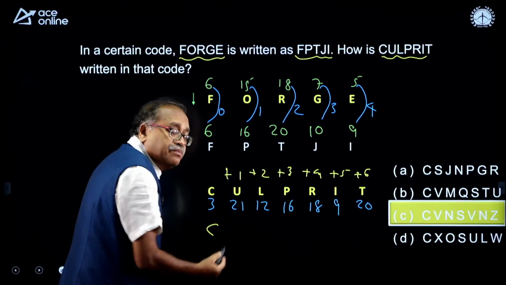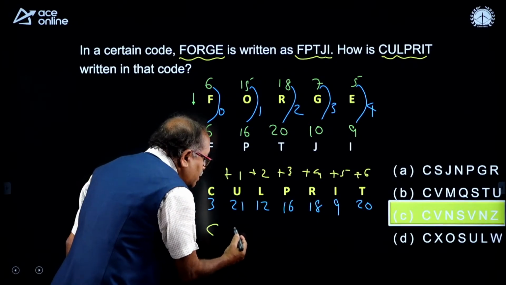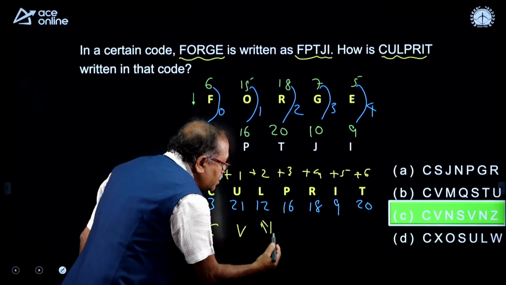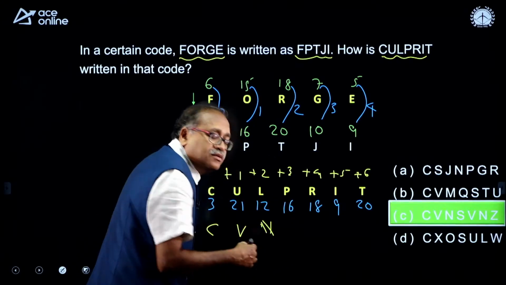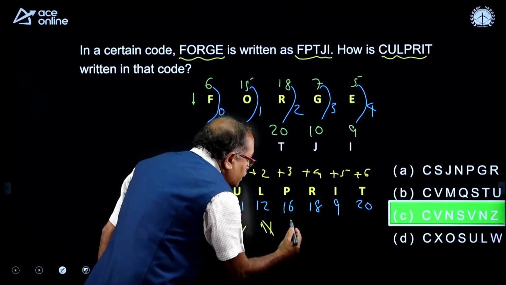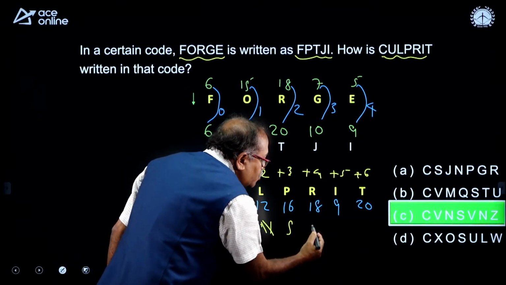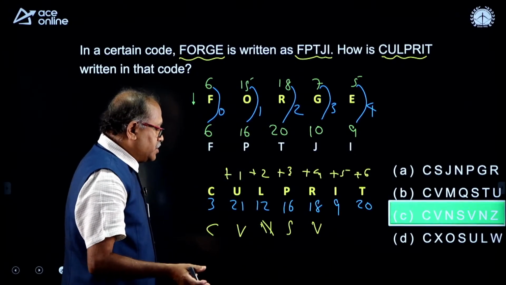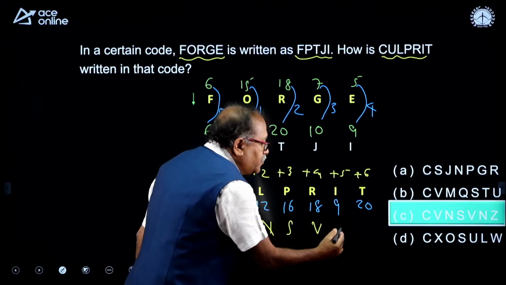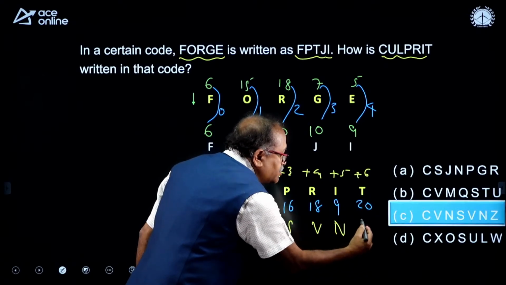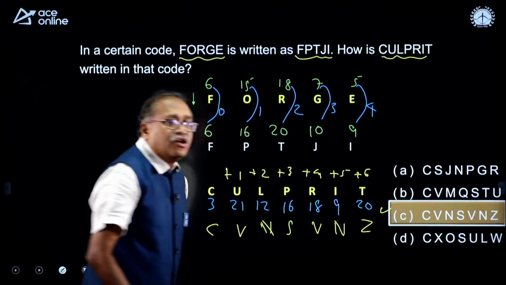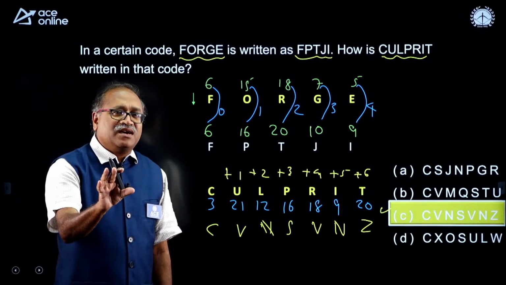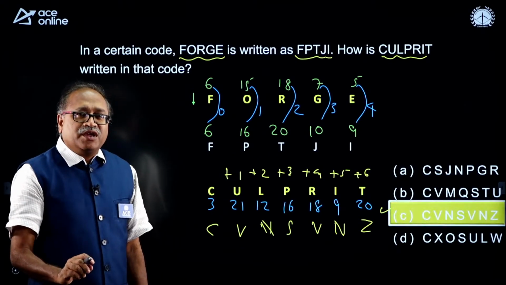So that is 21 plus 1 is 22, which is V, and 14, that is N, and 19, the 19 is S. Okay, and 22 is V again. Am I right? V, and then 9, 14, that is N and Z. So that is how option C satisfies. Well done, my dear friends. I have taken 2 questions from coding and decoding.